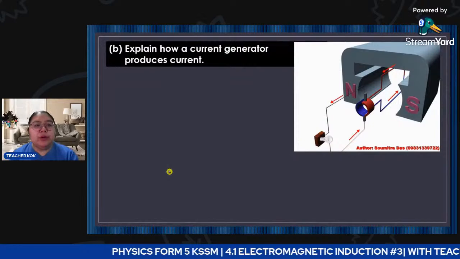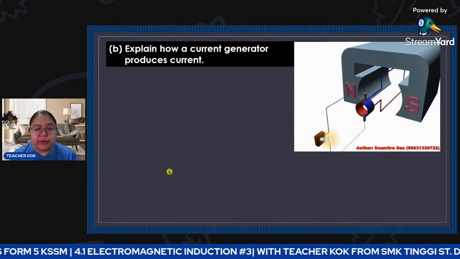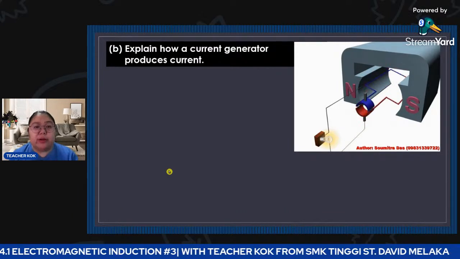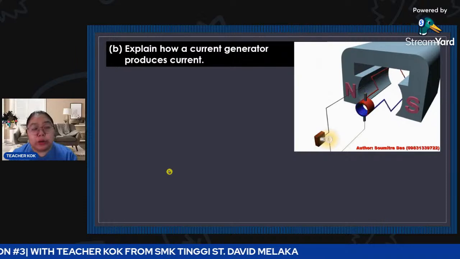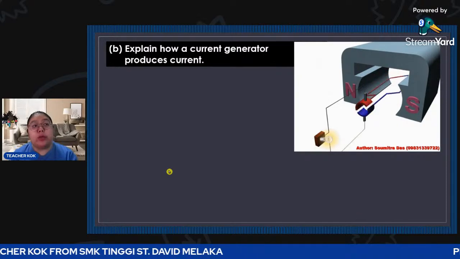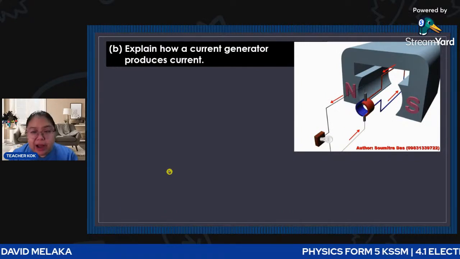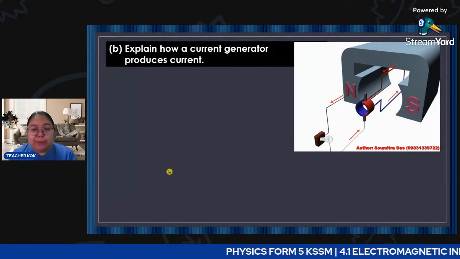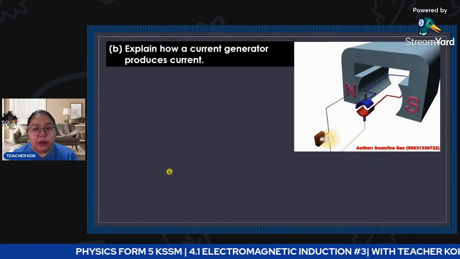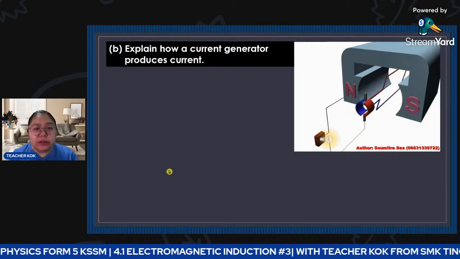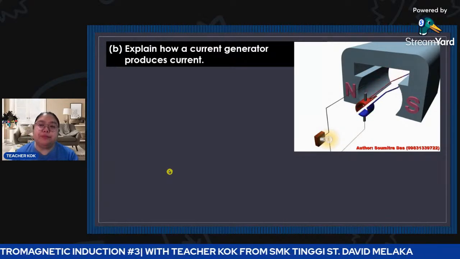Okay, now we go to answer question B. Explain how a current generator produces the current. How come they produce the current? That means you must say the rotation. You must have the rotation. After rotation, you cut magnetic flux. Remember, we cut by perpendicular. When it cuts perpendicular, that means it will produce the induced current. So we need to explain that.